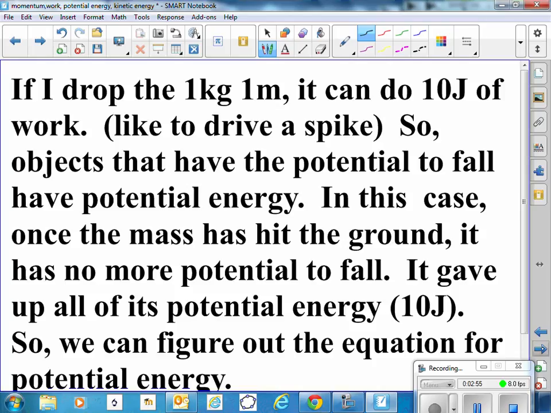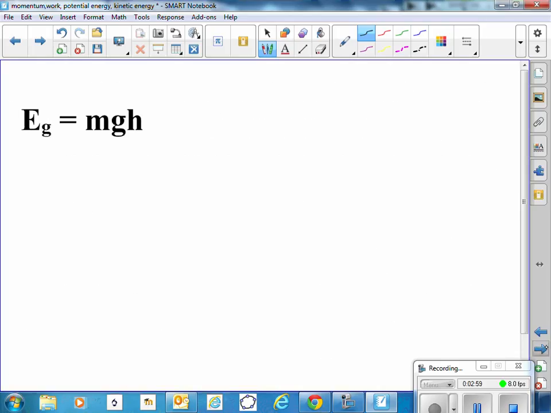So let's figure out the equation for potential energy. It'd be the mass times gravity, that's the force, times the distance, that's the height. The work that we do to lift something is the same as the work that could be done, the potential that it has to do work.